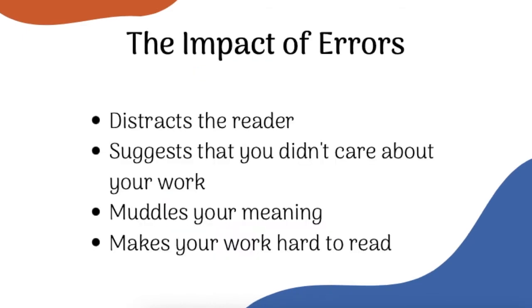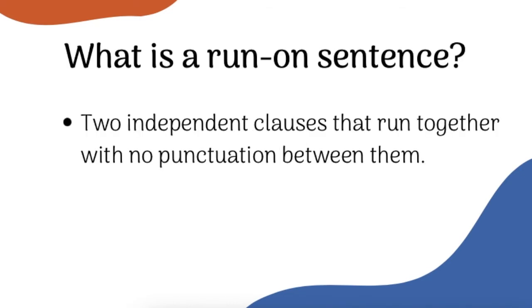In fact, as a writing teacher, I've found that run-ons and comma splices, along with sentence fragments, which we'll get to in another video, are the most distracting errors you can make. There are other writing errors that don't matter as much, but this one can actually change the meaning of your sentence and make your ideas hard to understand. On top of that, run-ons and comma splices make your work hard to read. And here's the thing. There are lots of things to read in the world. If your reader gets the sense that yours is going to be too difficult to work through, they'll probably just skip it and read something else. Okay, hopefully I've convinced you that these errors do in fact matter, at least in formal writing. So now let's look at what they are.